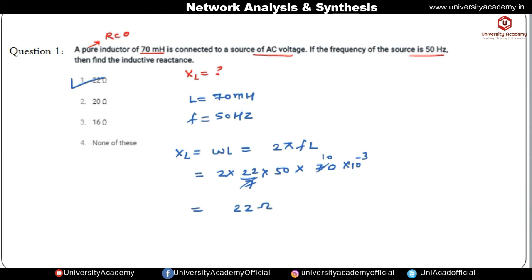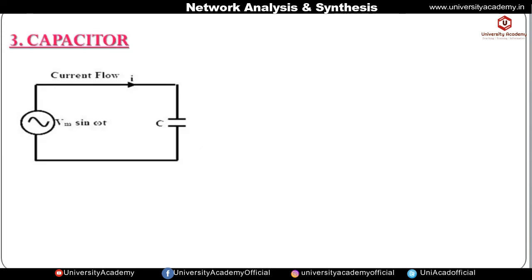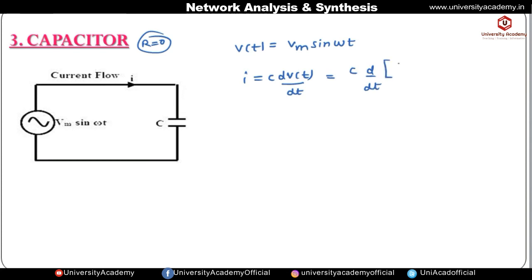Now let us see the next element, which is the capacitor. Again I have considered a pure capacitor. It means resistance in the circuit is 0 and it is connected to the AC source. Voltage V of t is given by Vm sin omega t. We know that the current flowing through the capacitor is given by C dV by dt. If we differentiate this voltage expression, we get C into d by dt of Vm sin omega t.